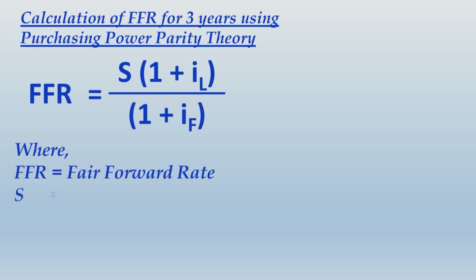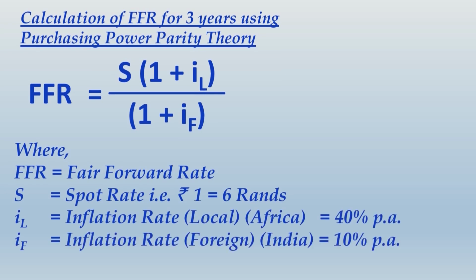So we would define the variables, and you just check one thing. Spot rate is taken as rupee 1 equals 6 rands. We did this obviously because the quote is given for the rupee and we are considering as if the rupee is a foreign currency, just for avoiding one thing, that is fractional calculations. As I told you, if you would have taken the other way, 1 rand would have been equal to rupee 1 by 6, and then applying all these calculations will be a little difficult in terms of all the decimal workings.